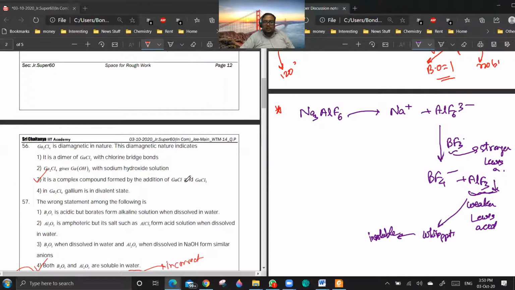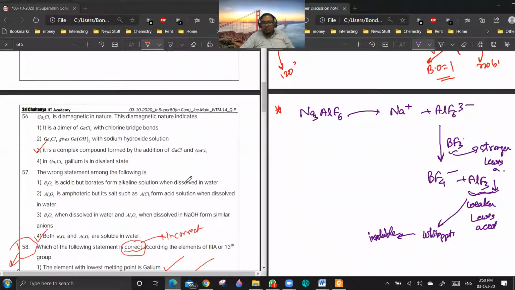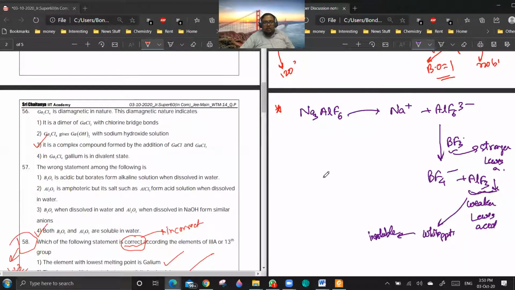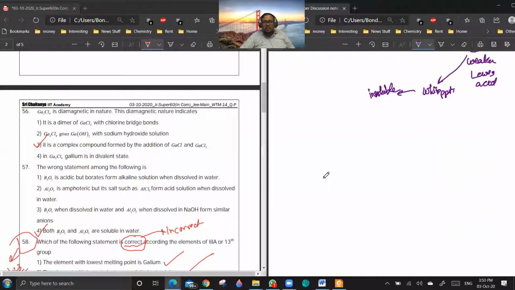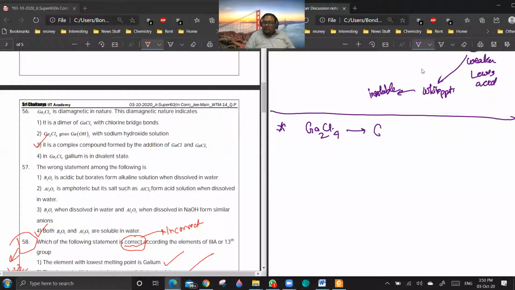Question 56, I have discussed this question in the class. Ga2Cl4? Yes, sir. You see, Ga2 plus doesn't exist. Ga2Cl4 is basically a mixture of GaCl plus GaCl3. I think I have discussed this.